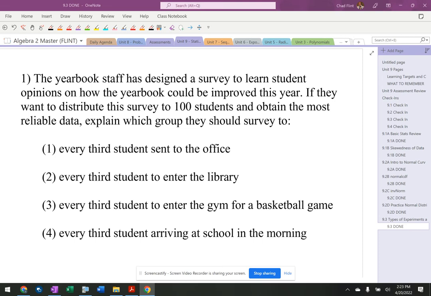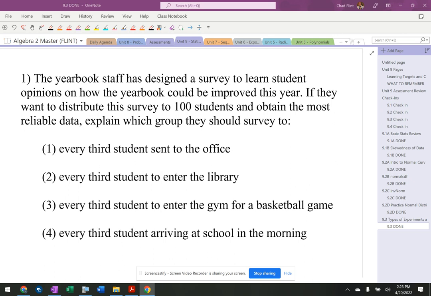So we've got a survey to learn about how the yearbook could be improved. If they want to distribute the survey to 100 students and get the most reliable data, what should they do? All right, which of these things? We want to eliminate stuff that might have bias, and some of these are going to be stereotypes. So we've got to look out for that too.